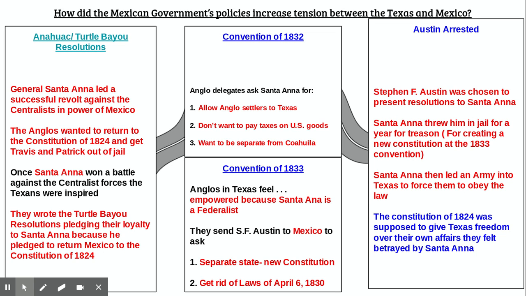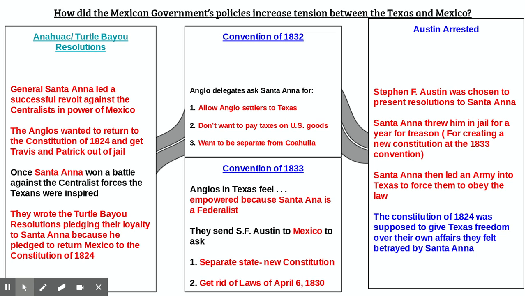So in 1832, the Texans have a convention. And in that convention, they ask Santa Anna to allow Anglo settlers back in Texas. They don't want to pay taxes on U.S. goods, and they want to separate from the state of Coahuila. So they want it just to be their own state, because right now they're combined. And they did that to limit their power. Okay, so they basically want to get rid of the Law of 1830 and form their own state. Okay, nothing really comes of that, at least major.